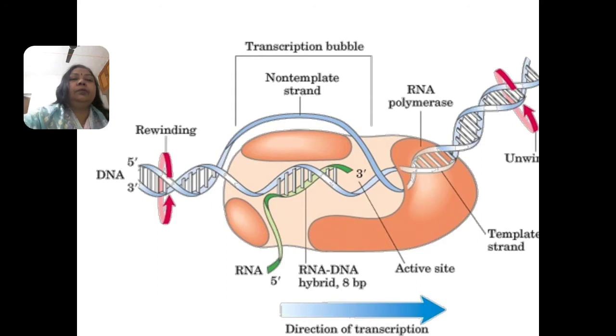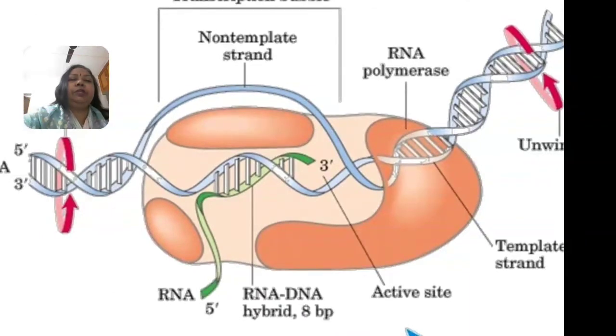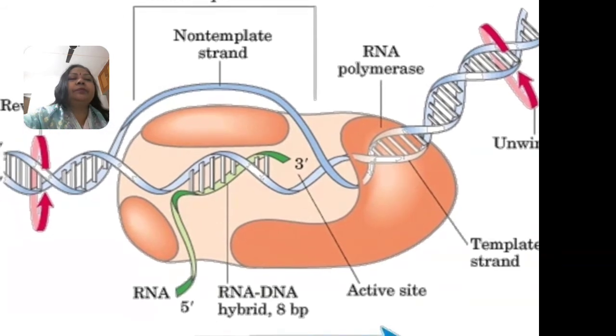After the rewinding with the help of the RNA polymerase enzyme, a very short stretch of about 8 base pairs is formed from the active site of the template strand.